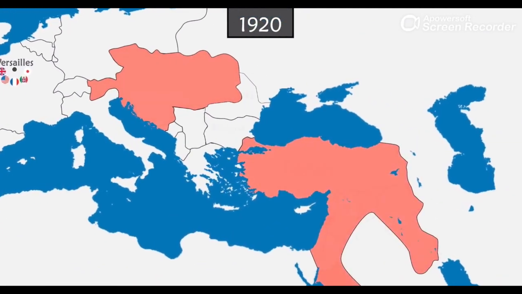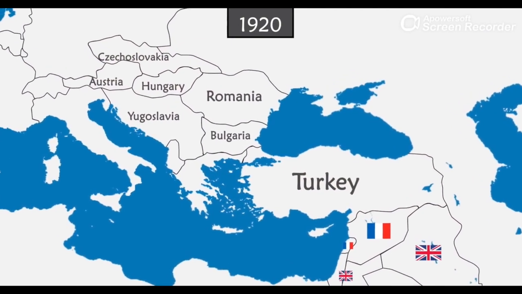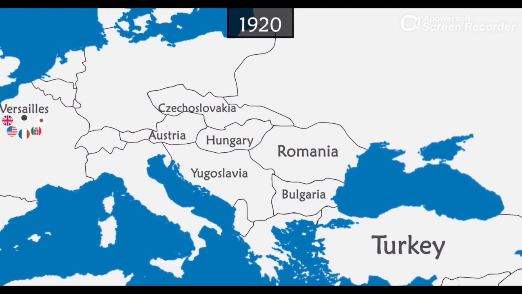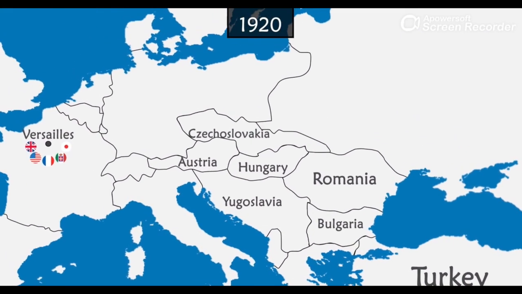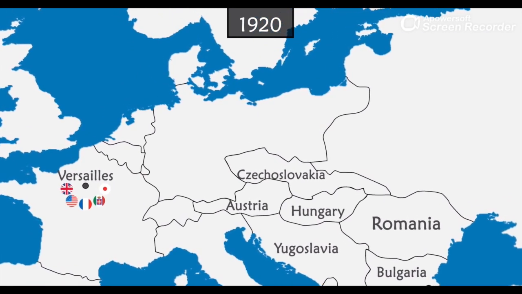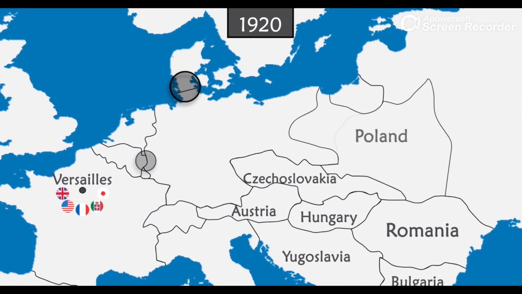The Austro-Hungarian and Ottoman empires were dismantled, making way for new countries or colonies. Germany, meanwhile, found itself humiliated and indebted. Its army was disbanded and colonies shared among the allies. The country ceded roughly 15% of its territory to France, Belgium, Denmark, and Poland, which was recreated.